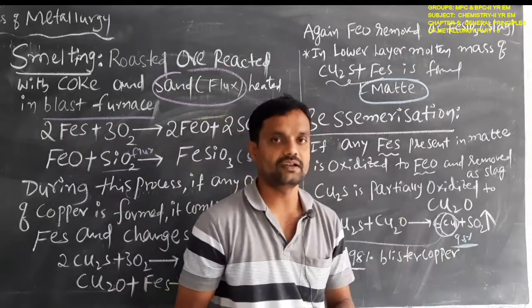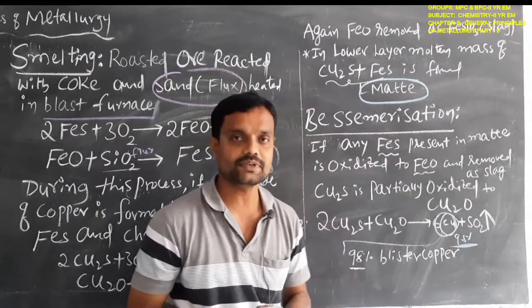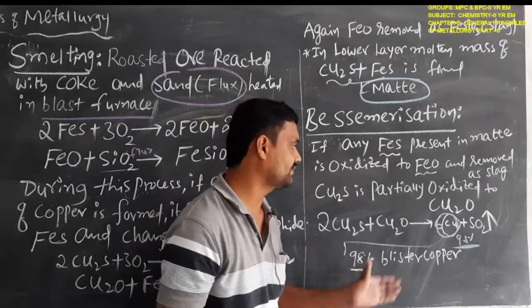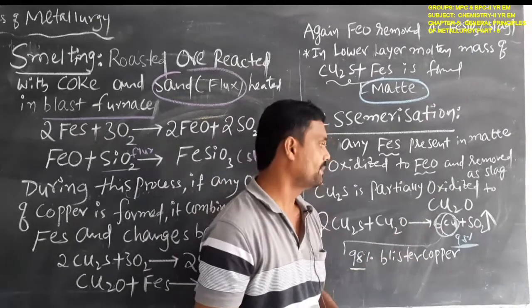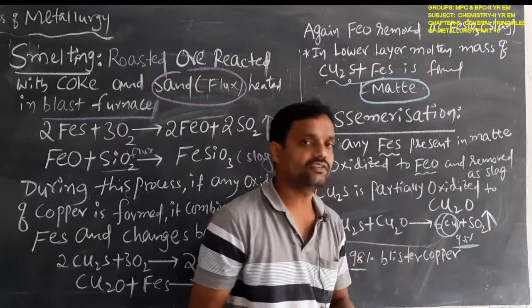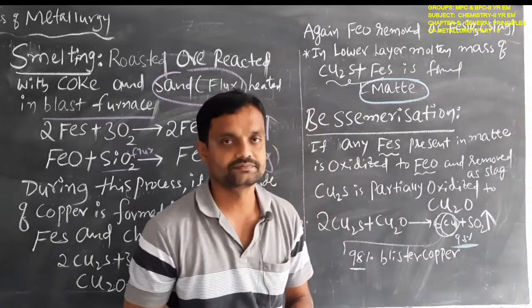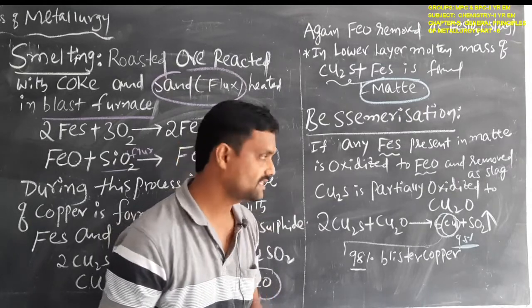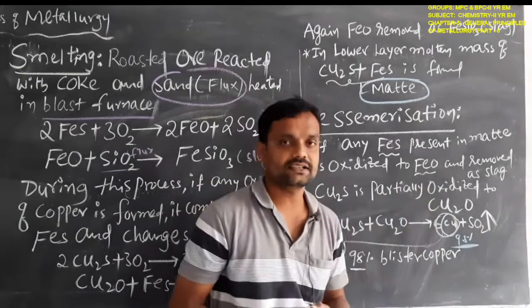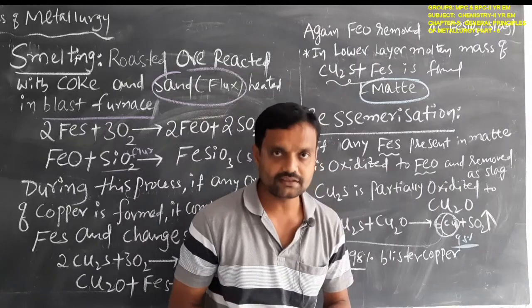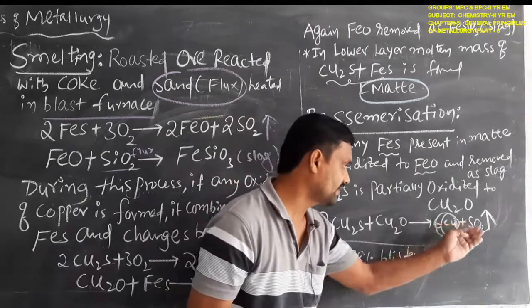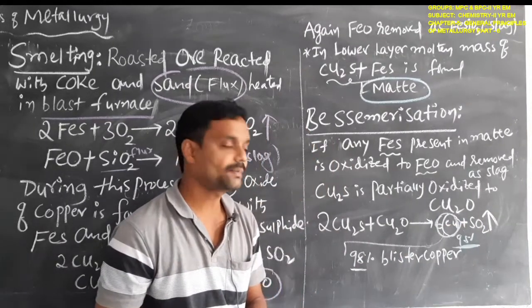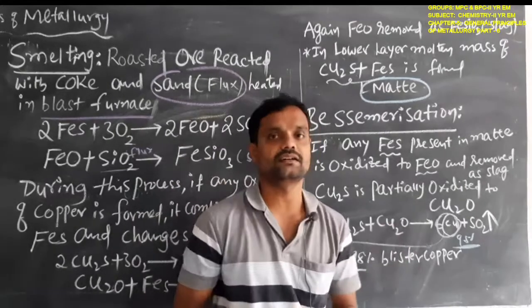Blister copper means 98% copper formed by the escaping of sulfur dioxide gas. That copper is called blister copper.